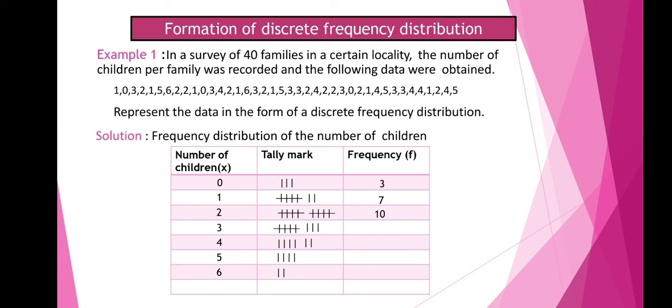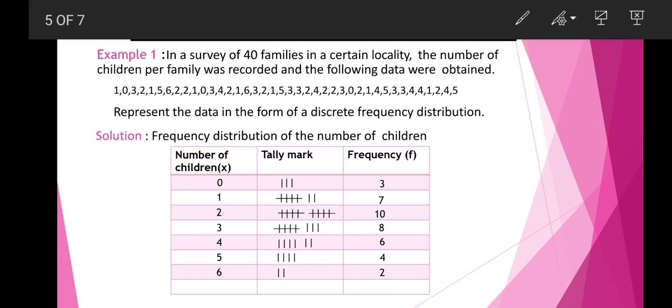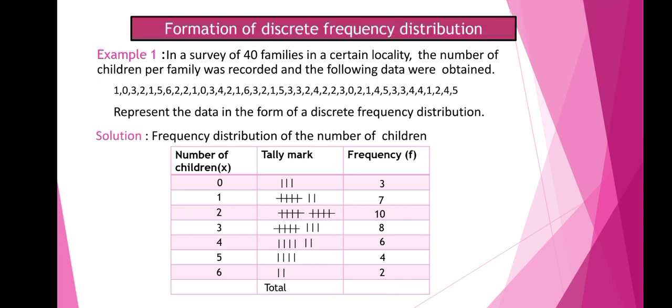Next we have frequency 10. Next ones are 8, 6, 4 and 2. So these are the frequencies, and the total frequency is n equal to 40. This kind of distribution is known as discrete frequency distribution because here class intervals are not considered. A single variable is considered here.